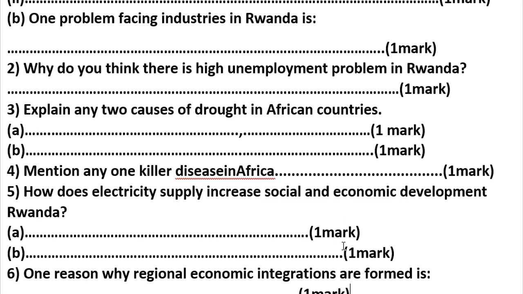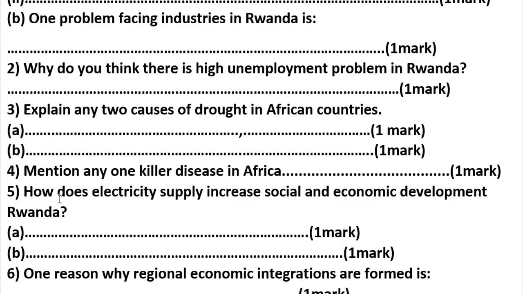Number 4. Mention one killer disease in Africa. Here we can say HIV/AIDS, malaria, COVID-19, Ebola fever, and so on. Those are some diseases that can lead to killing of many people. Let's go to question number 5.